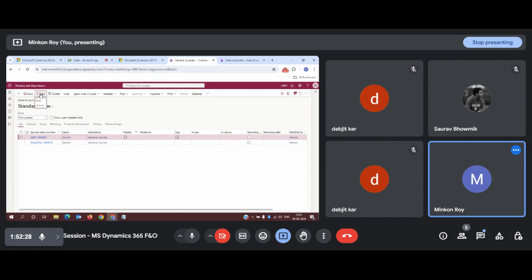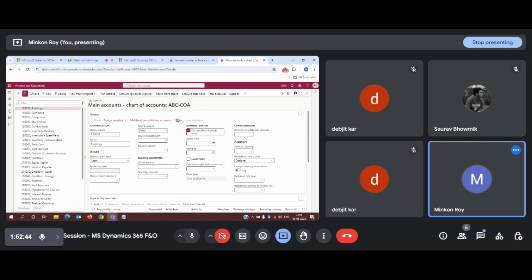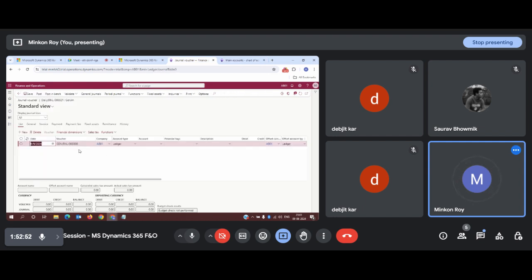Let me click on a new journal. Let me select a journal, go inside lines. Now, despite this setting, if I forcefully try to perform any transaction using this main account, what will it do? Let us see. Everything will be the same. I need to select the account as a main account. For which account? 110010. If I select this main account, see, an error is occurring.